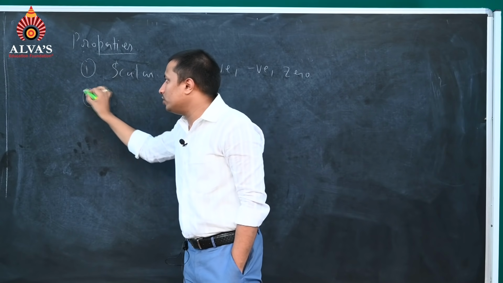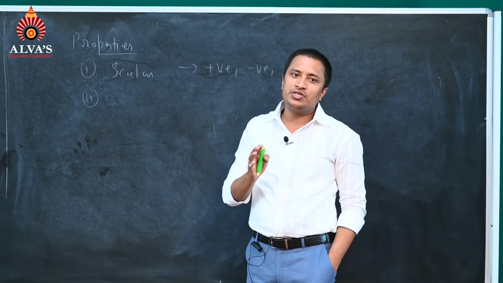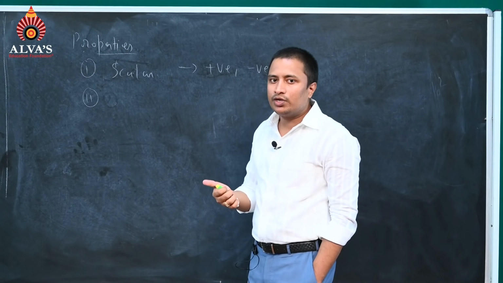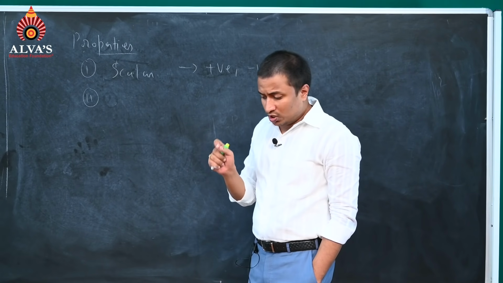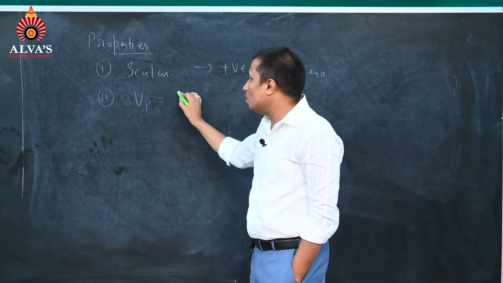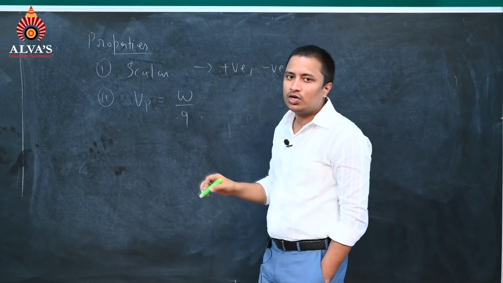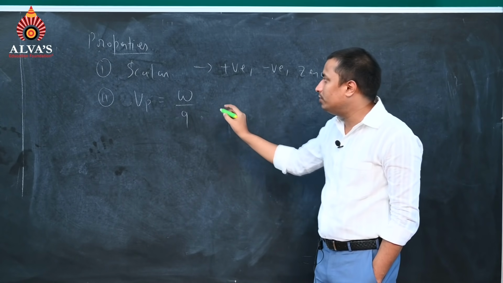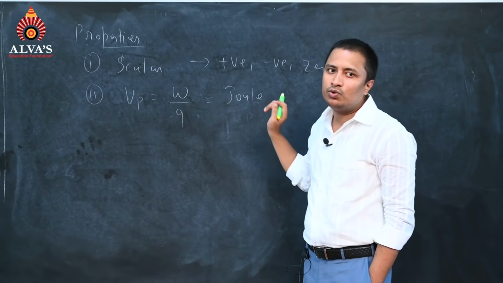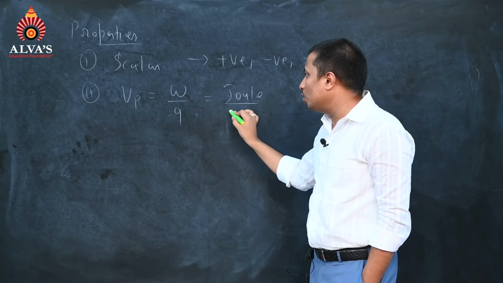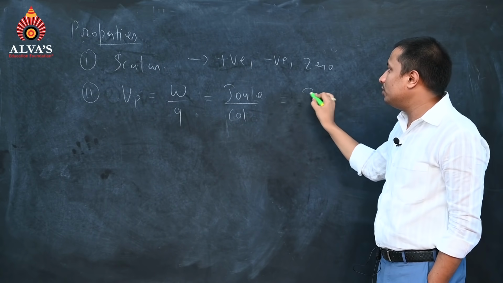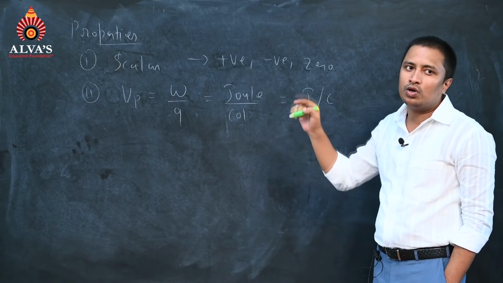Then we have the second point, that is what will be the dimensional formula or what will be the SI unit of this potential. So first of all, we are going to talk about what will be the unit of this potential. We have Vp, and just now I have written Vp is equal to work done by charge. The SI unit of potential will be work done over charge. Work done is joule. We all know the SI unit of work done, it is joule, that is the energy one. And Q is what? Coulomb. So we can write the SI unit for it as joule per coulomb, or joule coulomb raised to the power minus 1.